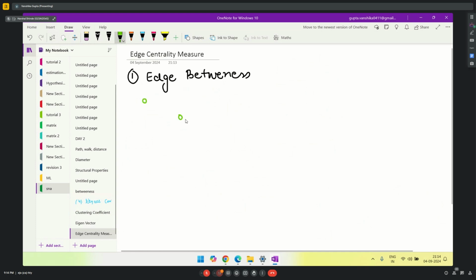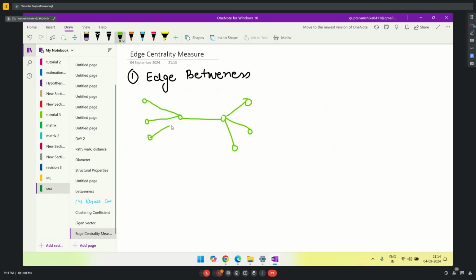Let's say this is an edge AB, and this is how my graph looks. Here I am not talking about any particular node, I am talking about edges. So let's say this is AB, this is C, D, E, F, G, H.